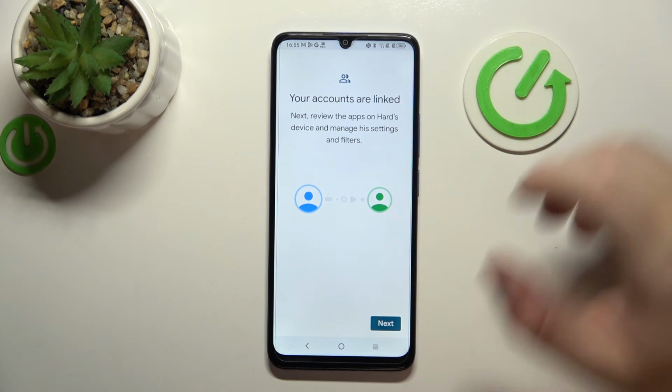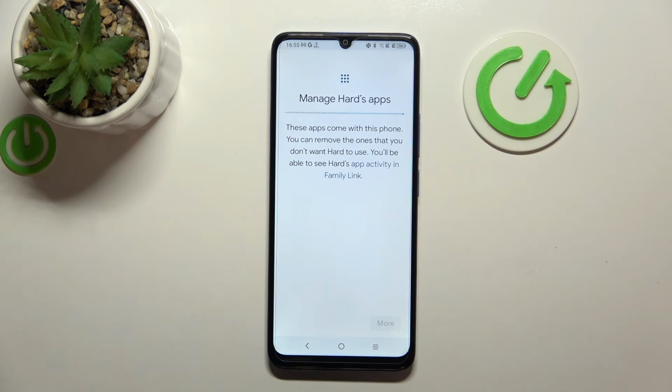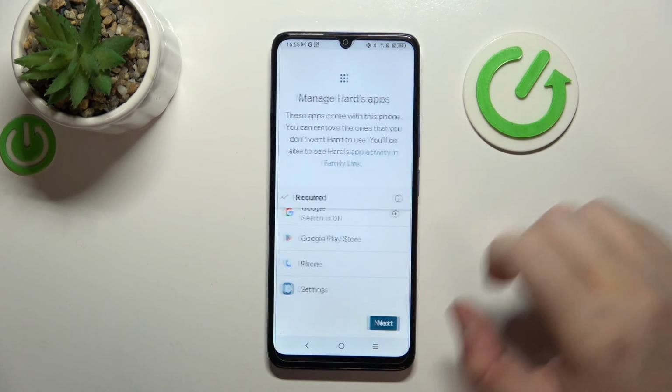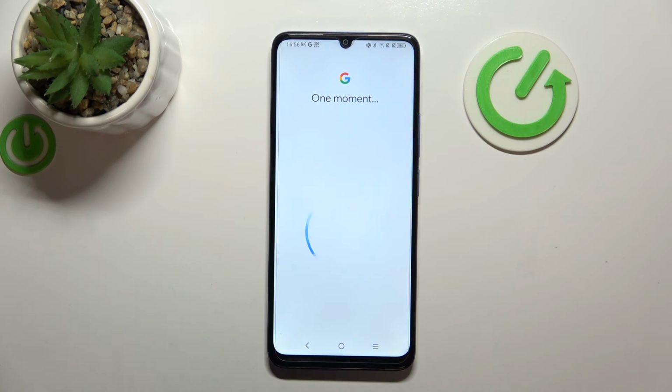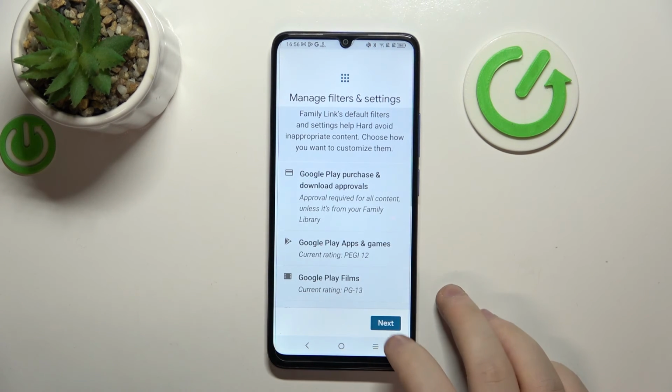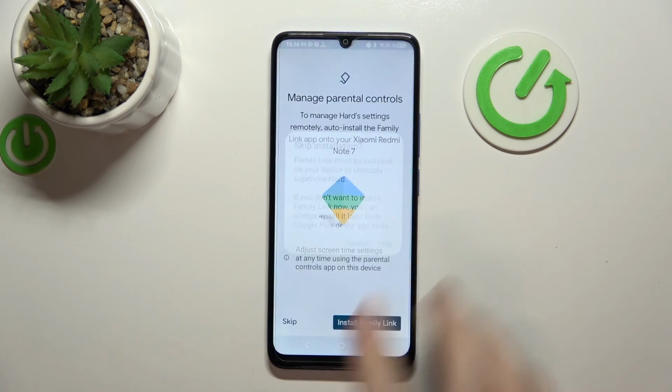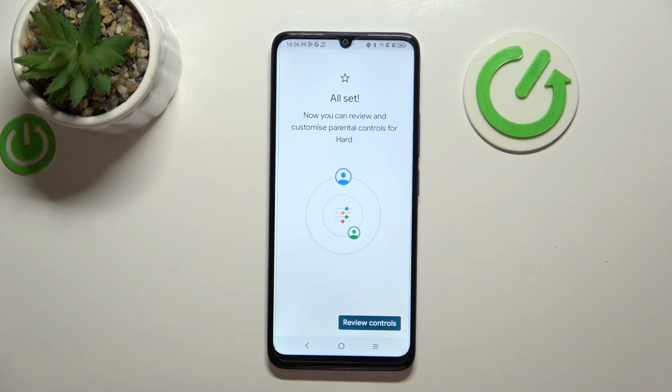Now click Next. And now scroll down and click Next. Now click Next again. And here you can click Install Family Link, or you can click Skip and then you can install this app manually. And now click on Review Controls.